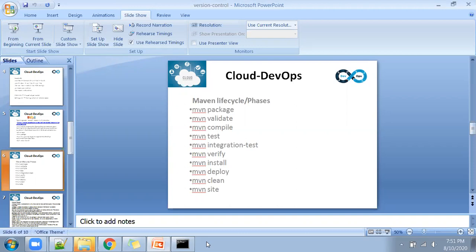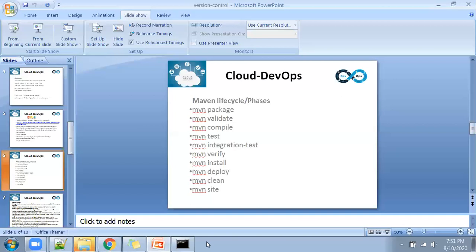But whenever there is an issue, whenever we want to troubleshoot, at that time we must know the logic behind it, what command gives what kind of output, and what kind of error. That awareness you should have. If you say mvn package, we already used that package command. It will create one bundle of files which already has all the developer code. It can be Java backend files, front-end files, configuration files, images, everything it will include.